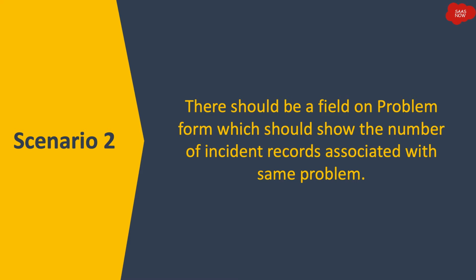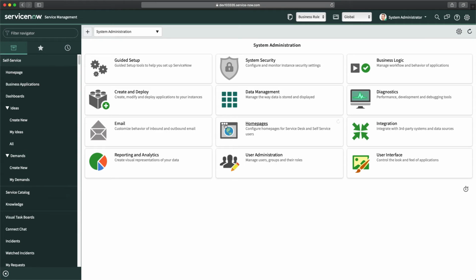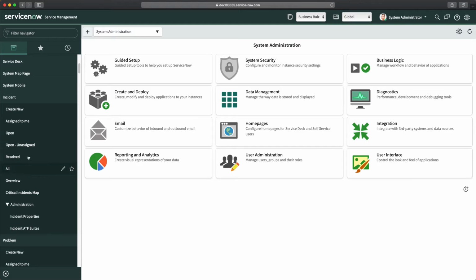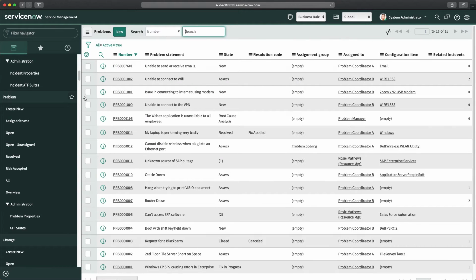Scenario 2. There should be a field on the problem form which should show the number of incident records associated with the same problem. Let me show you this requirement first in my personal developer instance. So here is my personal developer instance. Now, if you go to the problem form, let me open any existing problem form. So maybe I will open this one.